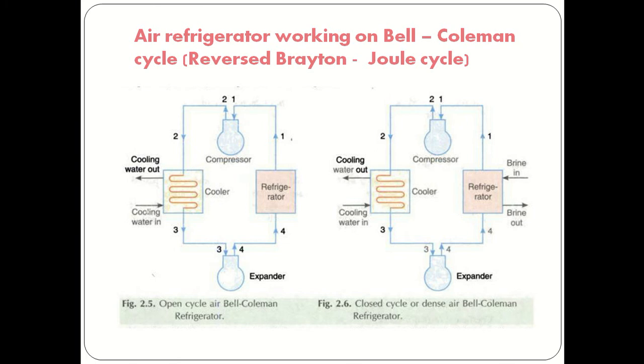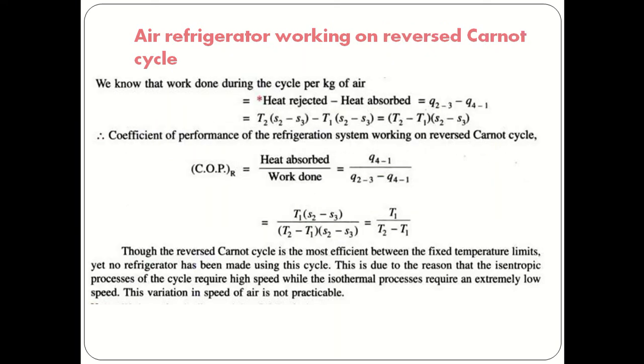So why are we using the Bell-Coleman cycle? Because there are some disadvantages of the reverse Carnot cycle. In the reverse Carnot cycle, two processes are isentropic and two are isothermal. For isentropic processes, high velocity will be required, and for isothermal processes, low speed will be required.